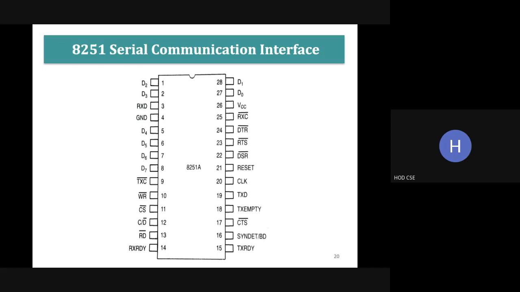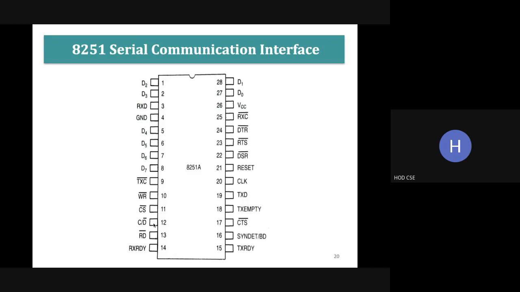Okay, let me explain now. RxD is receive data. Write it in your note. GND is ground. Ninth pin is transmitter clock, which is used to synchronize the data transmission. WR is write signal. CS is chip select.